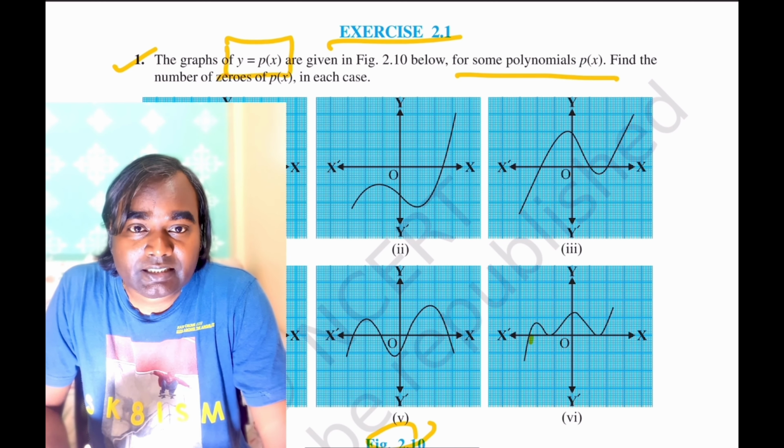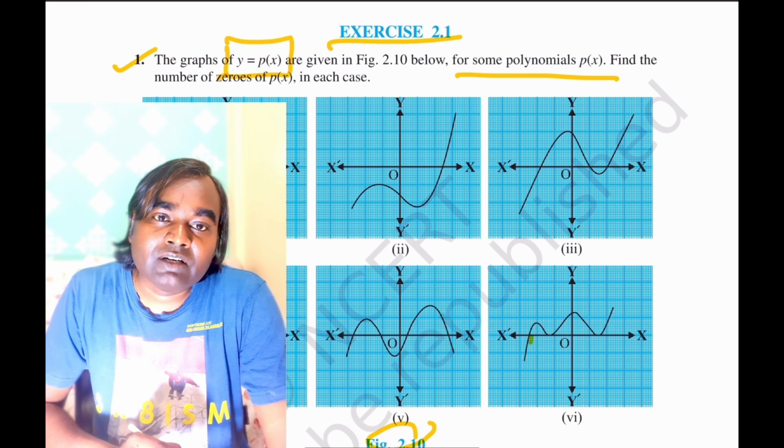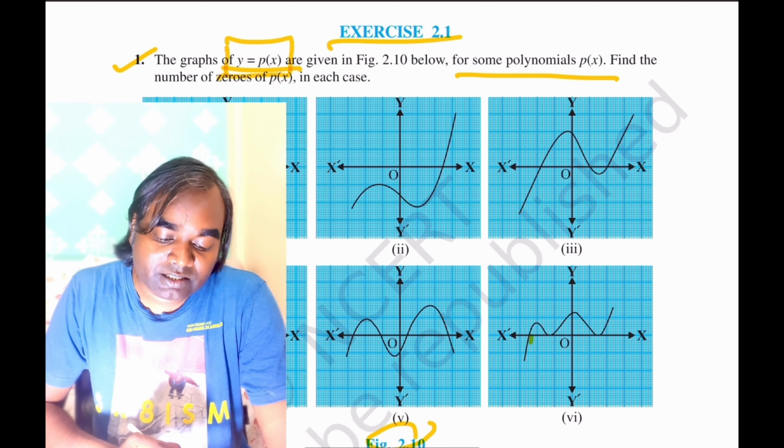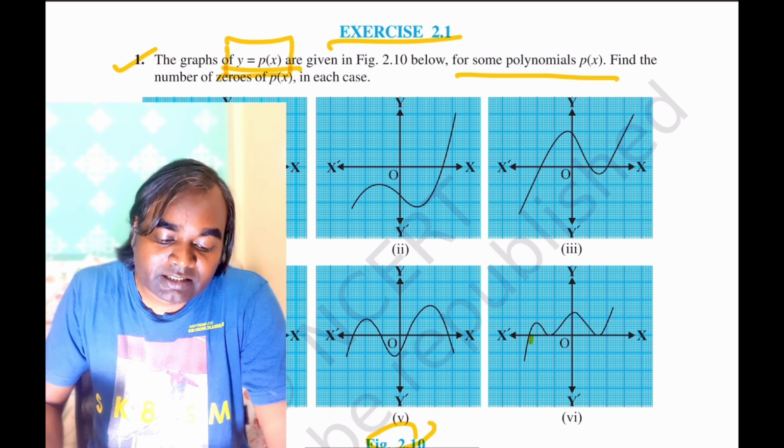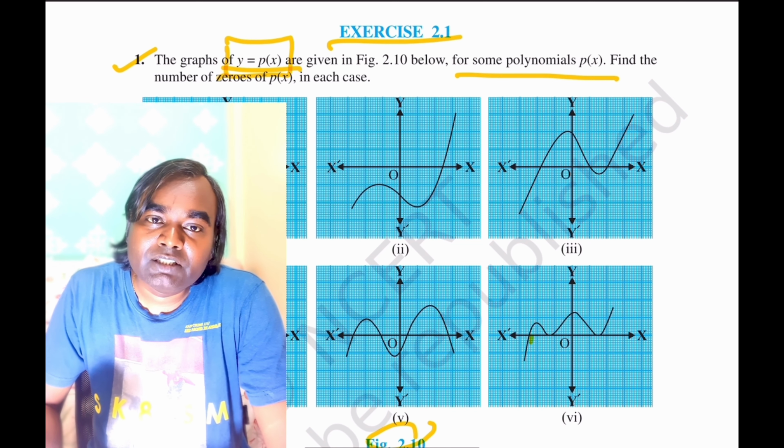That means the graph should intersect the x-axis so that we can have the zeros of the polynomial. If it is given, suppose, x is equal to p(y), then in that case the graph should intersect the y-axis to have the zeros of the polynomial. Okay, so you should mark it that the graph is y is equal to p(x). So it is asking to find the number of zeros of this p(x).